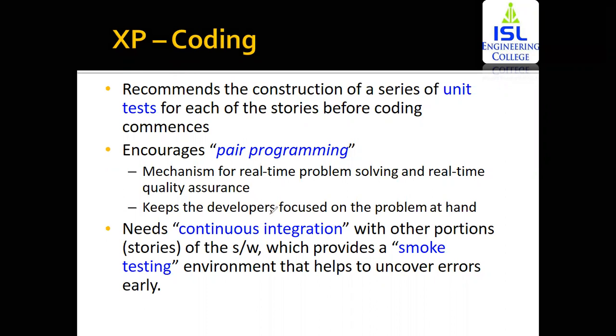Now, extreme programming coding recommends the construction of a series of unit tests. Now, what are unit tests? Unit test means each and every component that you're going to use within the software, you are going to test that component individually so that you identify whether that particular component is working properly or not. So you're just going to construct a series of unit tests. You're just going to design the unit tests, how many unit tests on how many components you're going to perform. Now in here, these unit tests are performed for each and every story before the coding takes place. What are stories? Stories are your requirements.